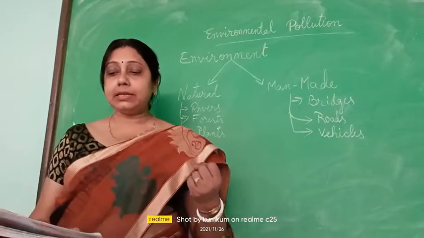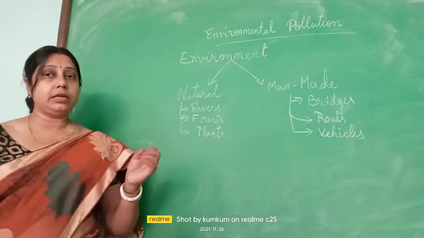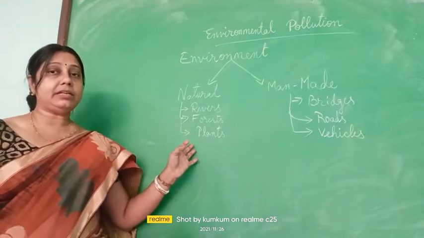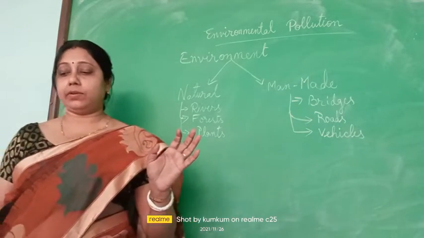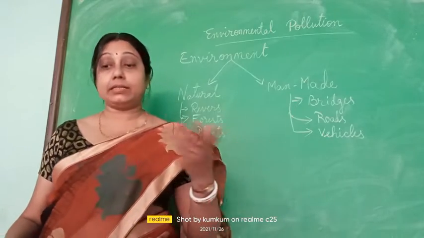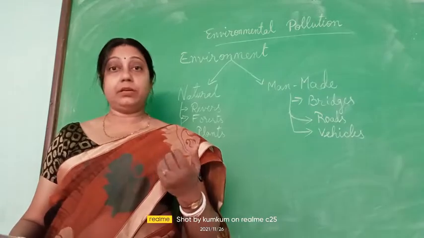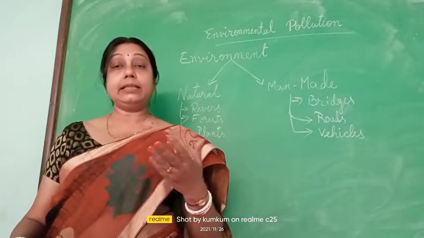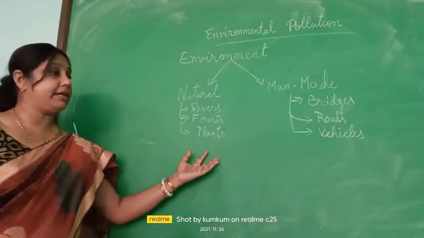Environment is our basic life support system. It is the basic life support system because it is related with our day-to-day life. All the things are related with our day-to-day life. It provides us the natural things: the air we breathe, the water we drink, the food we eat and the land where we live. So all these comprise the natural environment.